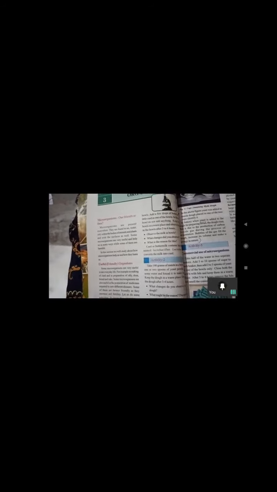Useful bacteria are friendly bacteria, which we can find in buttermilk. Buttermilk contains bacteria called lactobacillus, and due to that we are getting curd. We make lukewarm milk into curd by adding some buttermilk. In that buttermilk, lactobacillus bacteria are present, so that is useful bacteria. Lactobacillus bacteria are useful or friendly organisms, coming under friendly microorganisms.